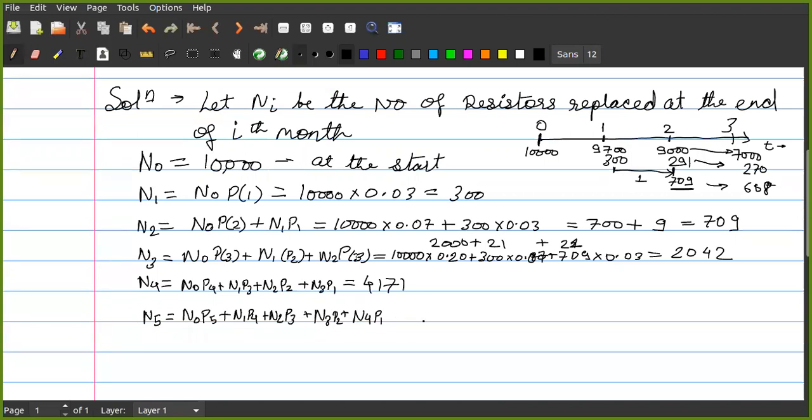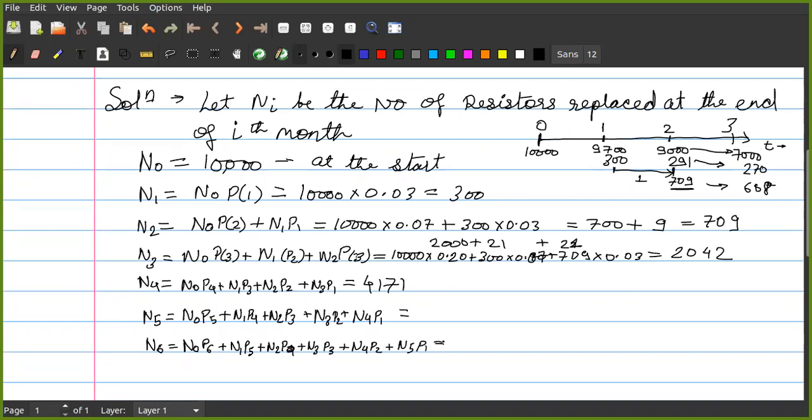Why am I not writing P0? Up to P1 I'm going every time. Why? Because P0 is 0, so there is no need to write it. N6 will be equal to N0 P6 plus N1 P5 plus N2 P4 plus N3 P3 plus N4 P2 plus N5 P1.